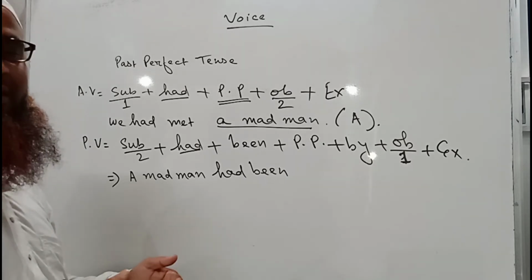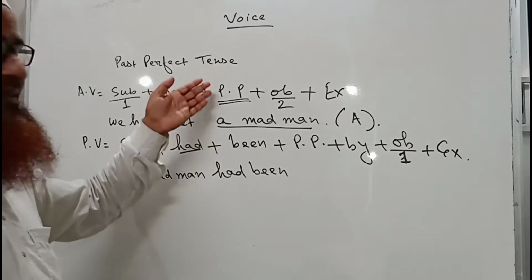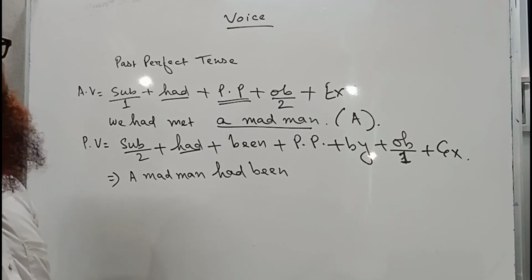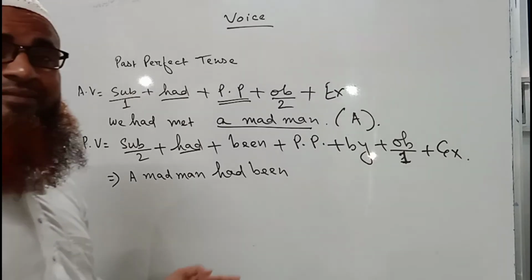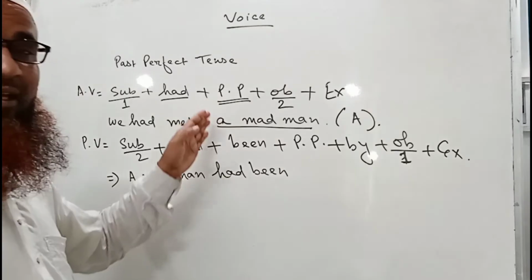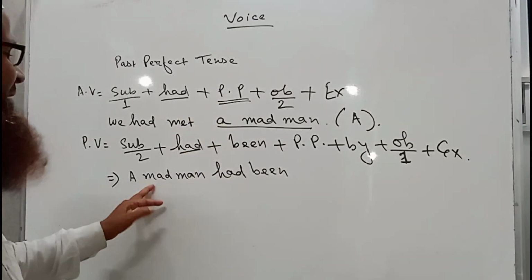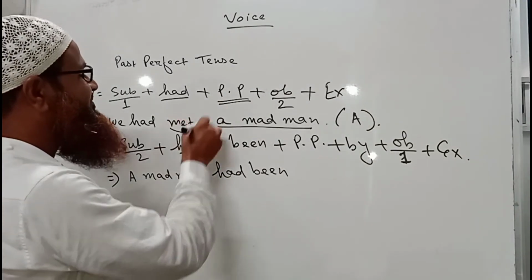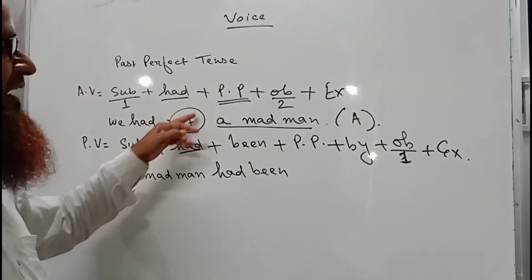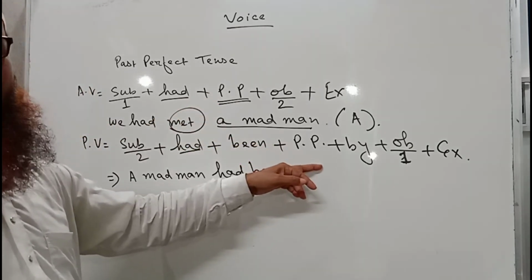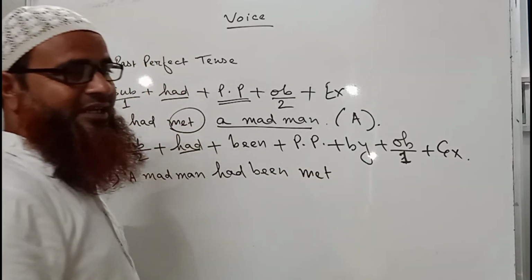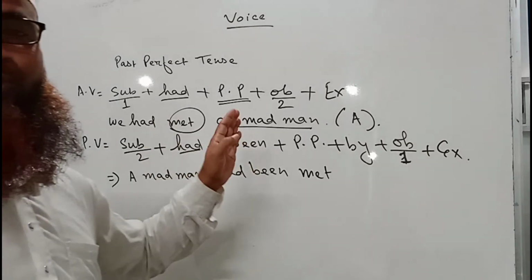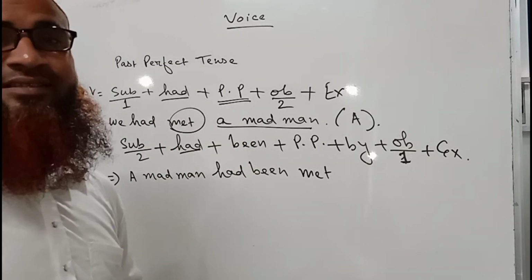Okay. So that is why I am explaining every tense, each and every tense singly, that can make you understand the voices better. That is why it is very easy, I think so. A madman had been met, and this is the past participle form of meet, and here also we have to use this form, past participle of the main verb. So we need not think it differently or in other way to know the past participle form in perfect tenses.